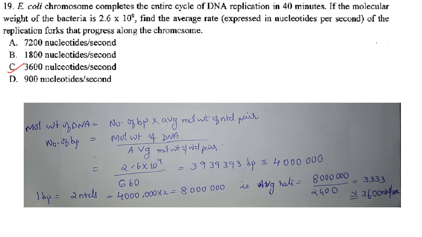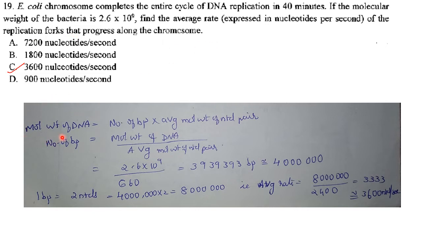Then next one. E. coli chromosome completes the entire cycle of DNA replication in 40 minutes. If the molecular weight of the bacterial DNA is 2.6 into 10 raised to 9, find the average rate, expressed in nucleotides per second, of the replication fork that progresses along the chromosome.